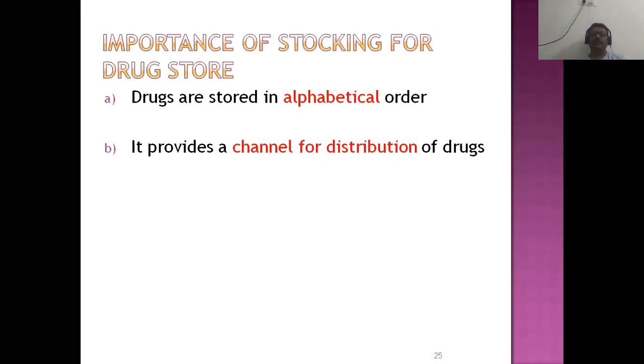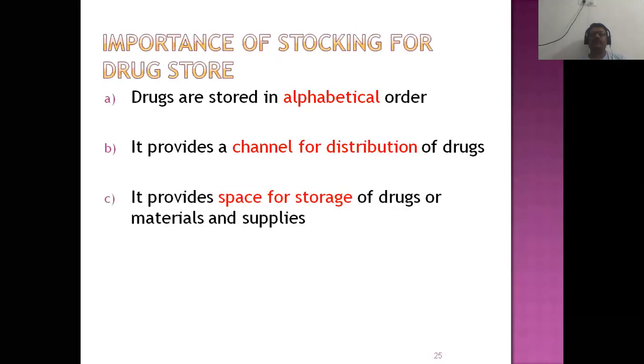It provides a proper channel of distribution of drugs in the community pharmacy, with specific space for the storage of drugs. For example, if you see any drugstore, it contains wall-mounted racks for placing the drugs in alphabetical order, as well as freezers.